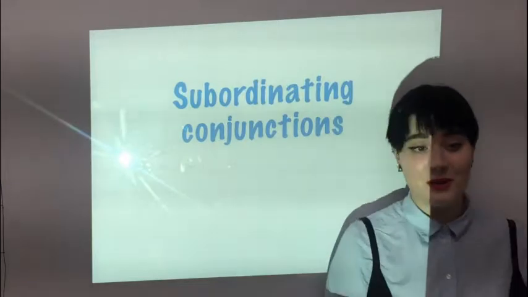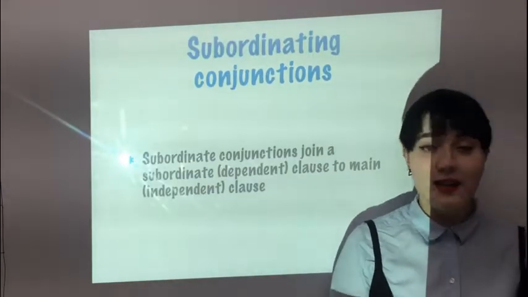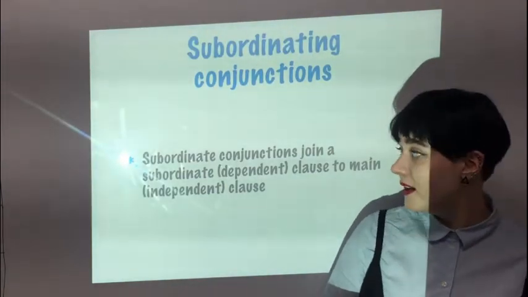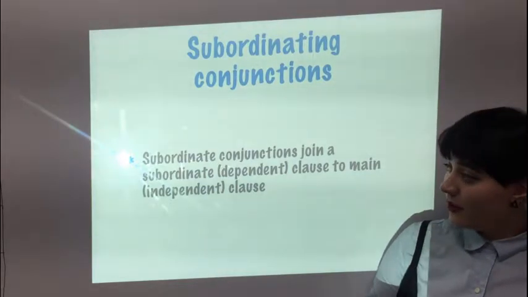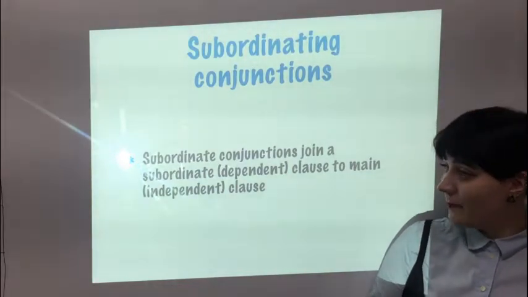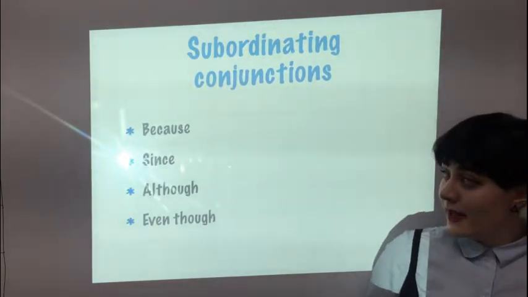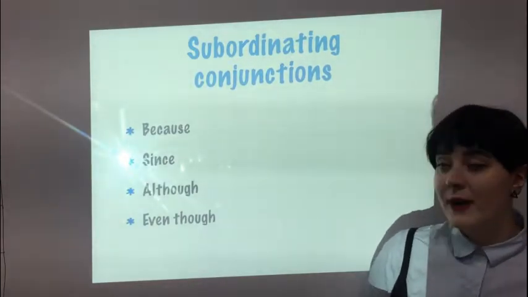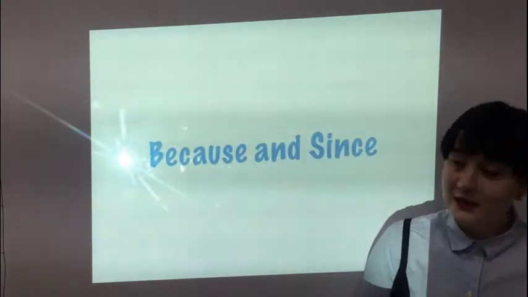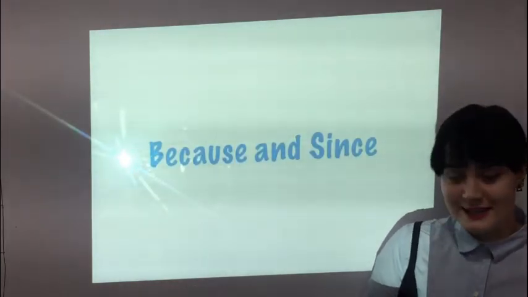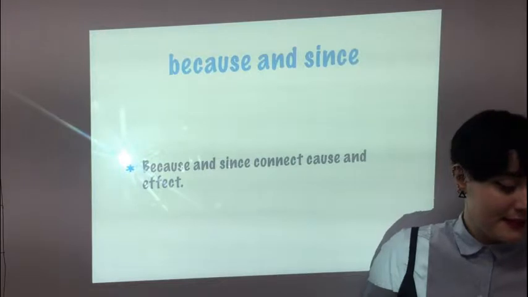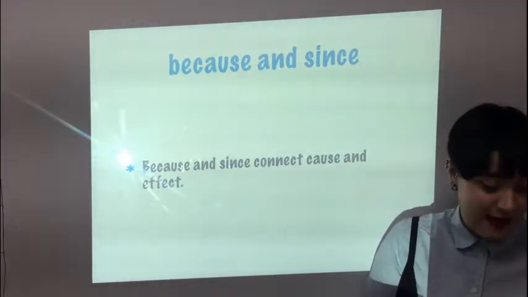Everybody, today we will talk about subordinate conjunctions. Subordinate conjunctions join a subordinate dependent clause to a main independent clause. So we have, for example, because, since, although, and even though. Let's first start off with because and since. Because and since connect cause and effect.